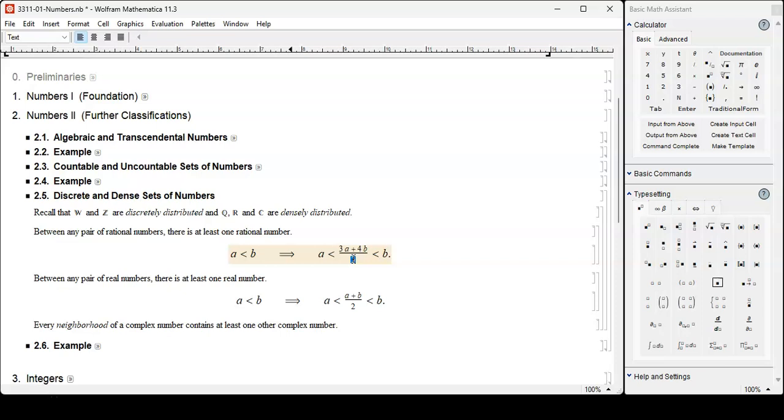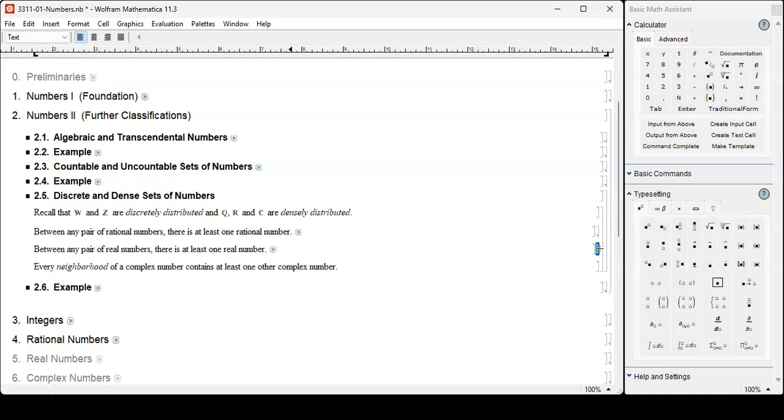You can divide the line segment 3 to 4. You can do various. But of course, the problem says just find one. So this is sufficient. I just wanted to tell you there are many more, infinitely many more. How about this? Every neighborhood of a complex number contains at least one other complex number.